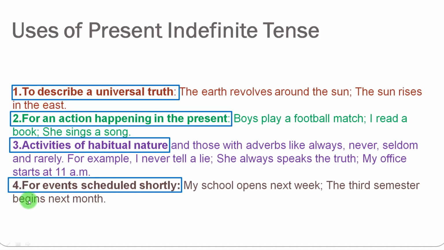We also use present indefinite tense whenever we are talking about the events which are scheduled shortly. For example, my school opens next week, the third semester begins next month, or the meeting starts at 2 p.m., assembly begins at 8 p.m. So, we use present indefinite tense whenever we are talking about some events which are universal, or we are talking about some facts, or we are talking about habits of someone, or we are talking about the events which are planned or scheduled shortly.